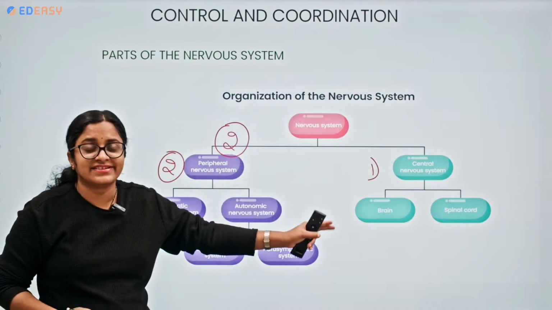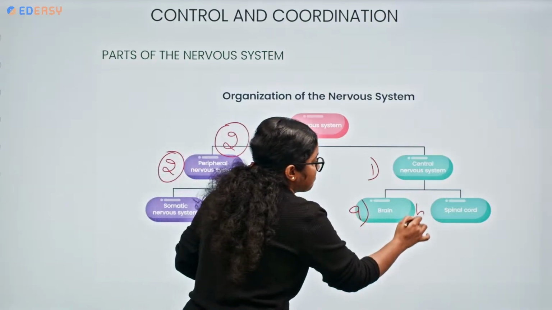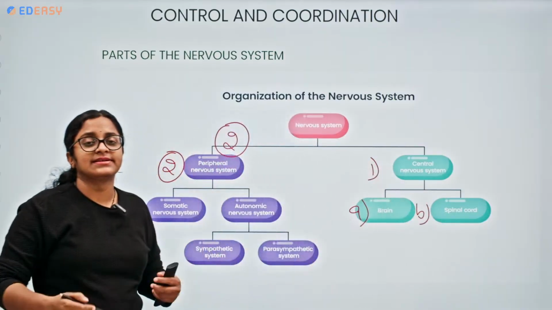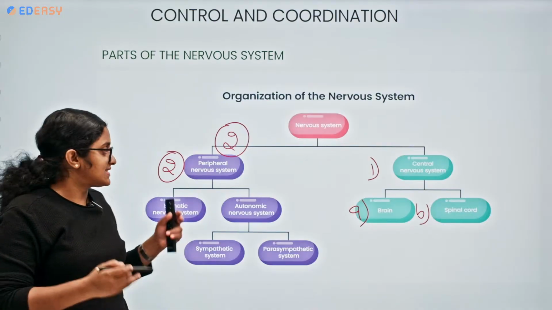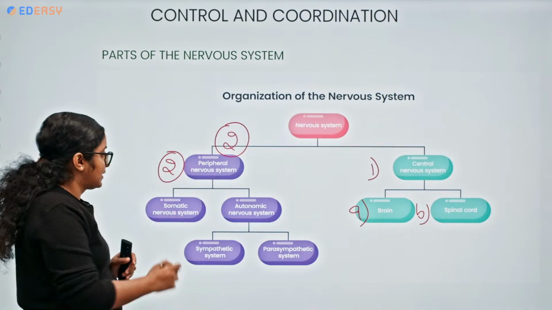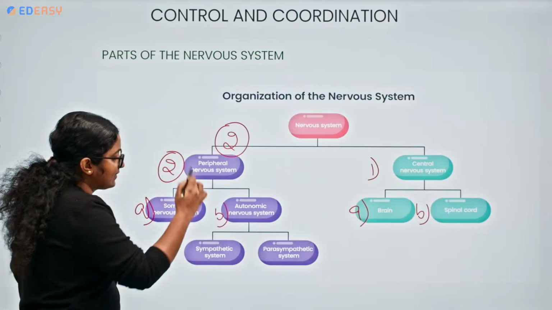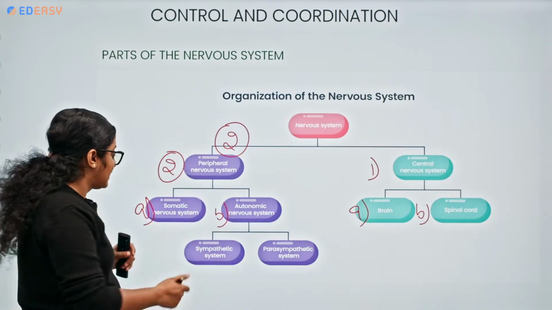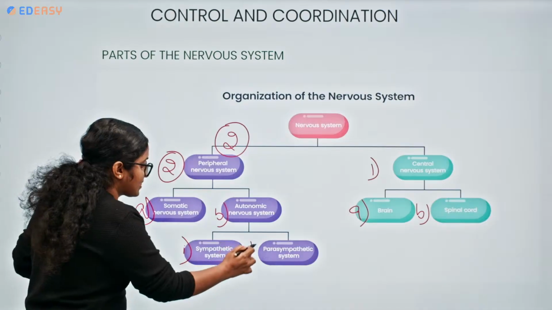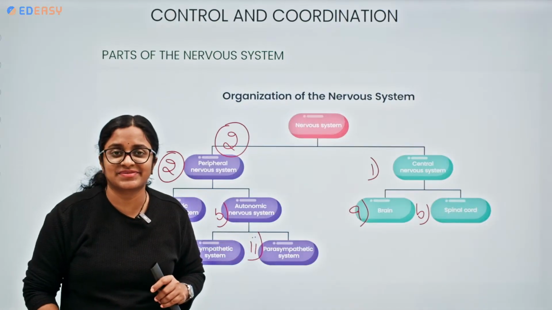The central nervous system comprises the brain and spinal cord, whereas the peripheral nervous system comprises nerves arising from the brain and spinal cord. It further includes the somatic nervous system and autonomic nervous system. The autonomic nervous system again has two parts: sympathetic and parasympathetic nervous system.